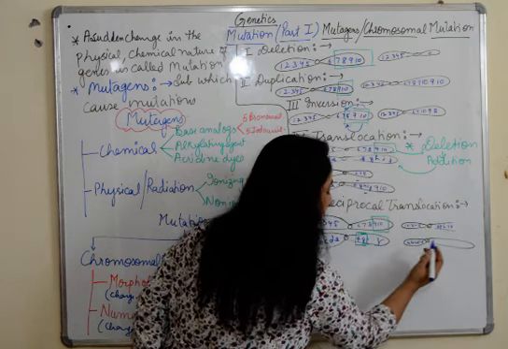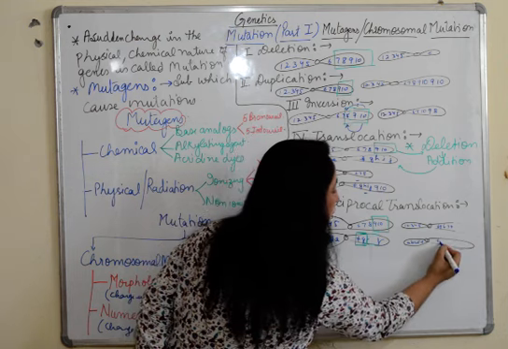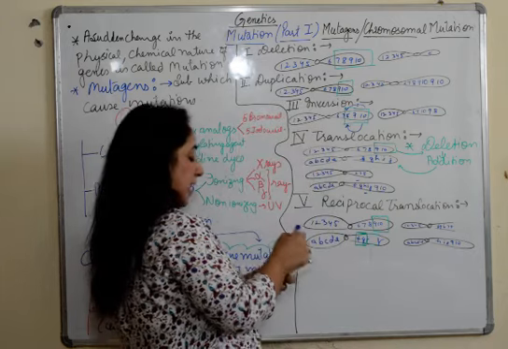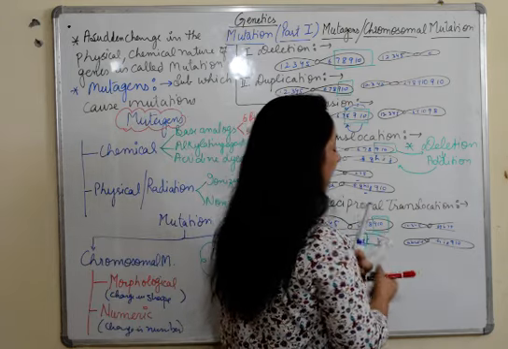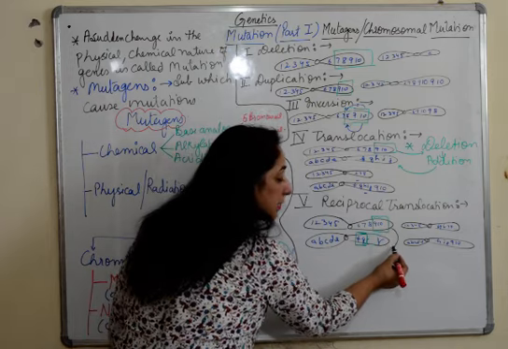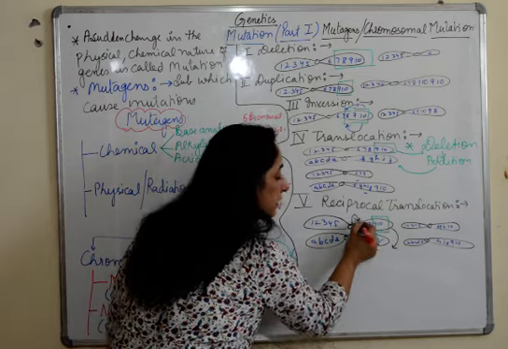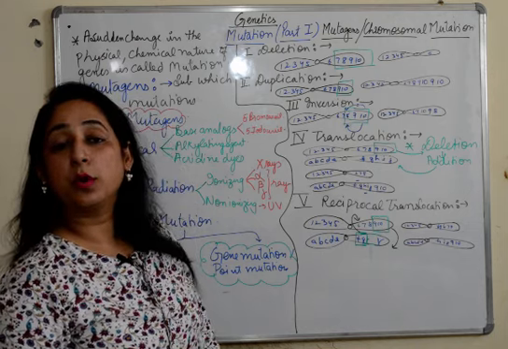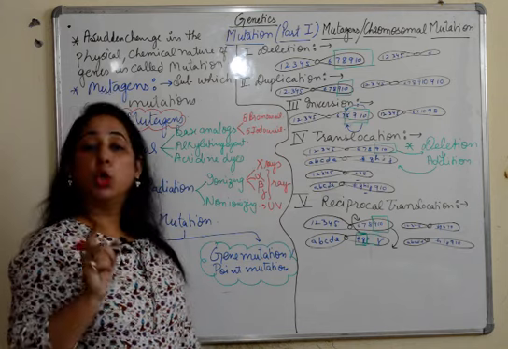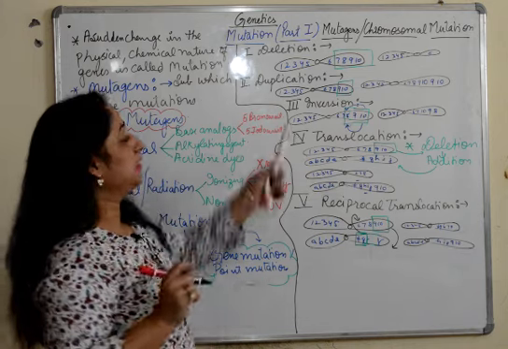F and G have been removed from here. So it is H, I, J, 9 and 10. And on the other side we have F, G, 6, 7 and 8. That means this portion comes here and this portion moves this side. This is known as reciprocal translocation, which occurs in homologous chromosomes. It will not take place in single chromosomes.